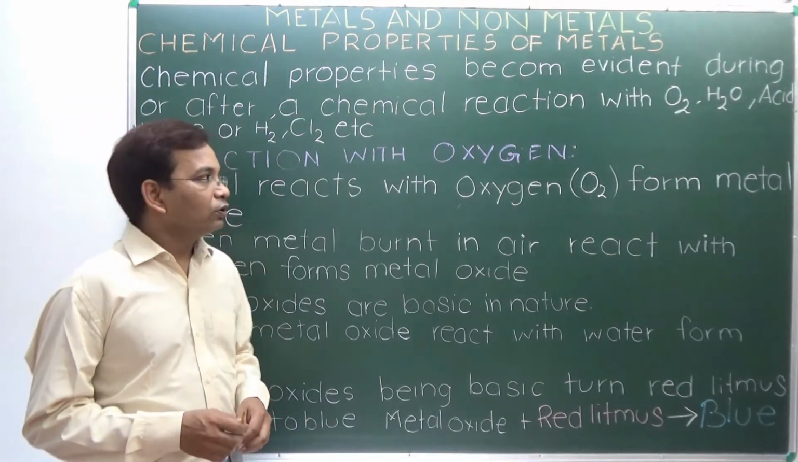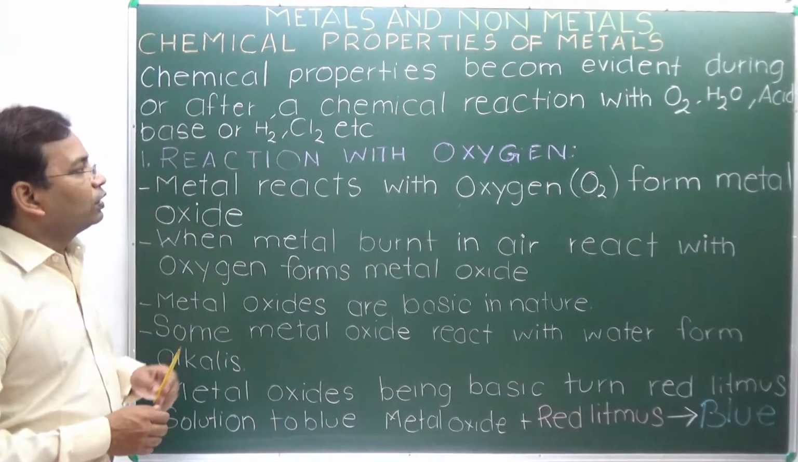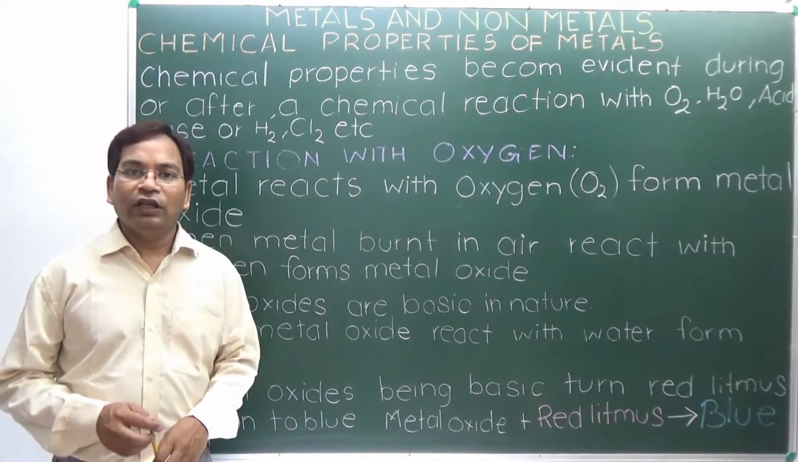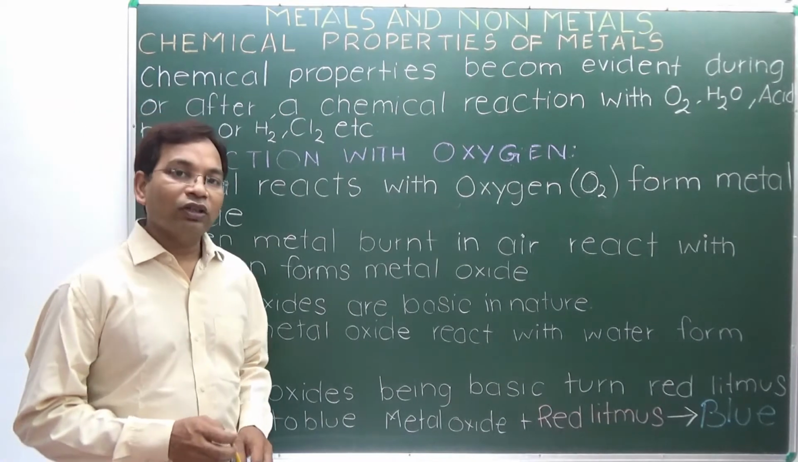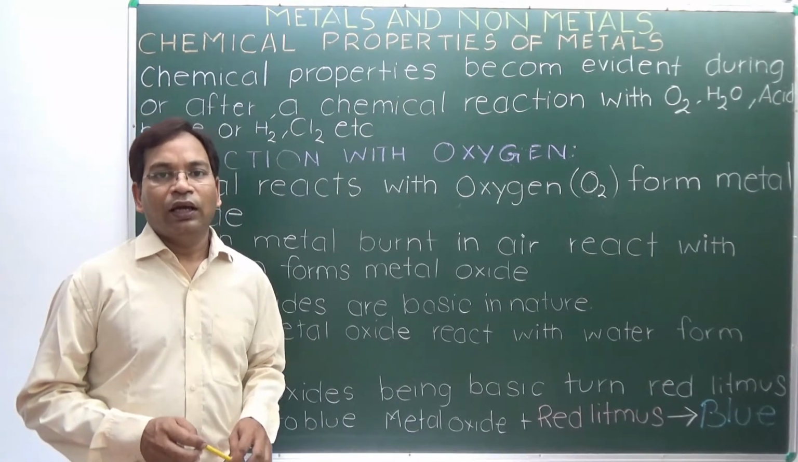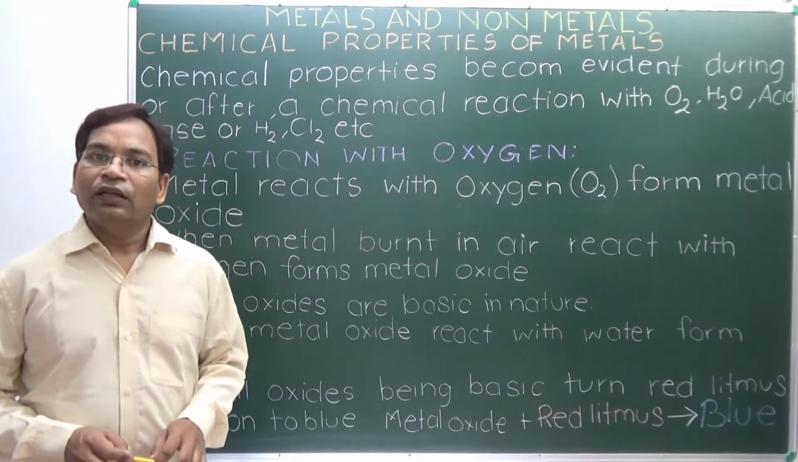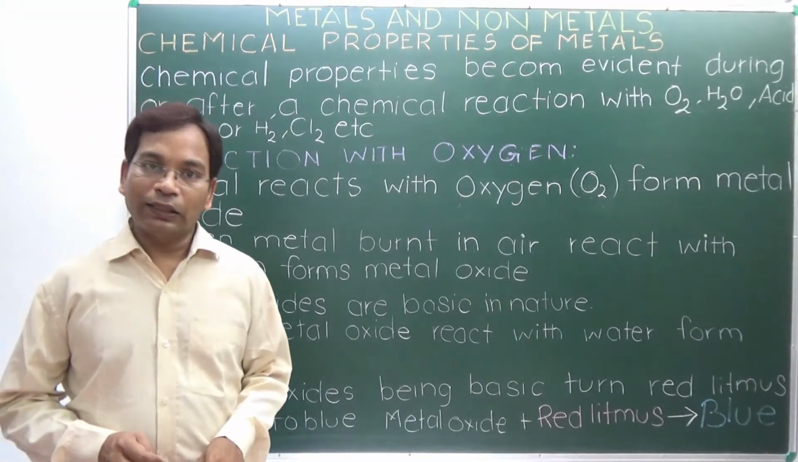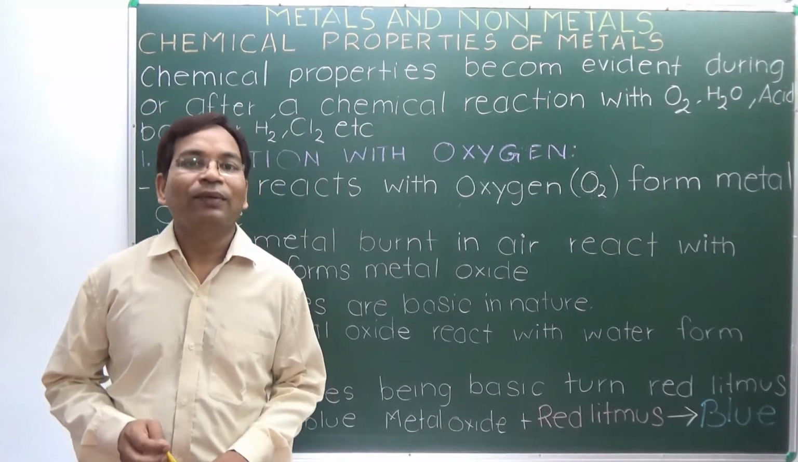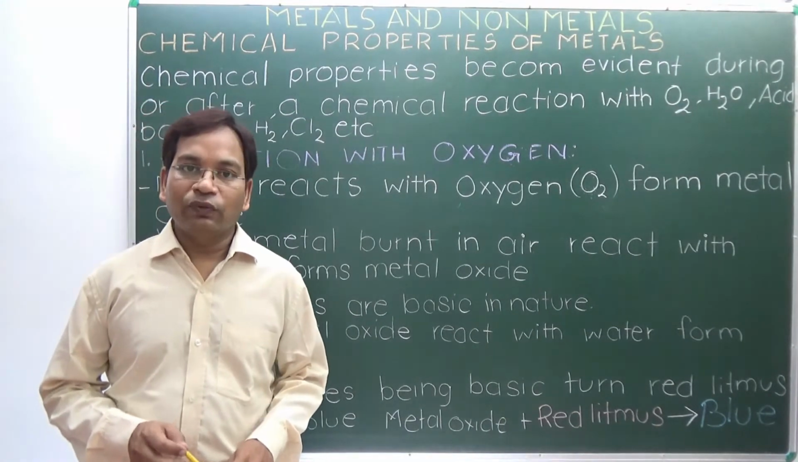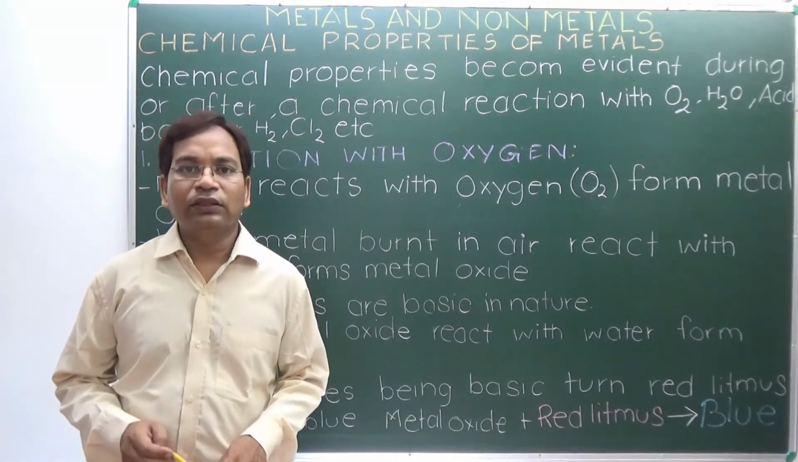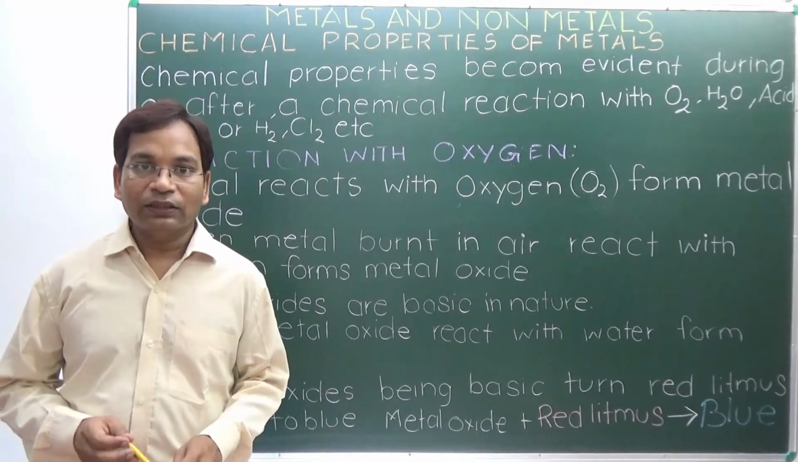So first, reaction with oxygen. Generally when a metal reacts with oxygen, it forms a metal oxide. Metal oxides are basic in nature, and when these metal oxides react with water, they form alkalis that are also basic in nature. And when these basic oxides of metal react with red litmus, it turns blue, which we can see.